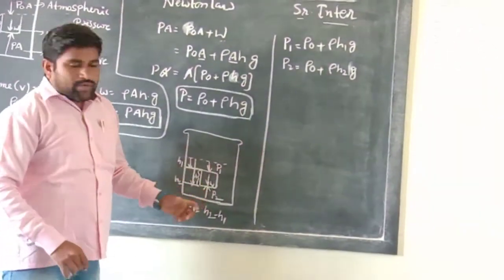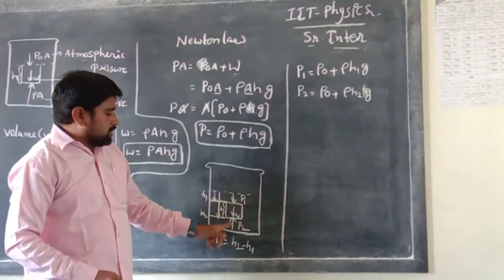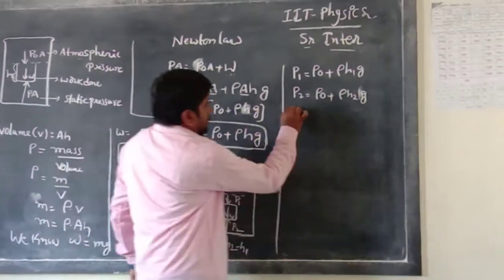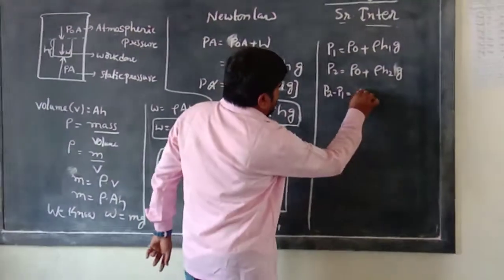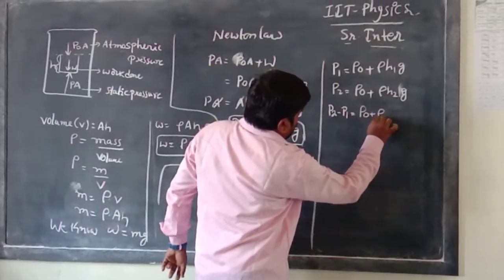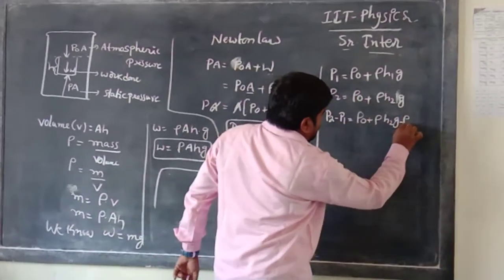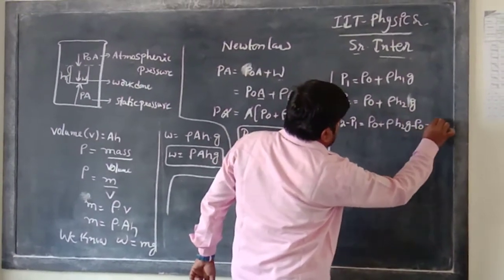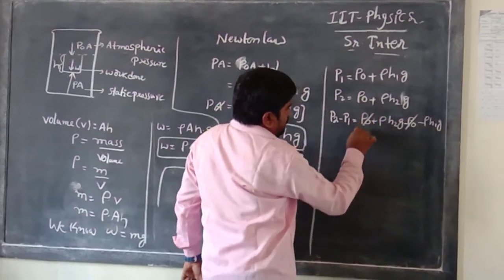Now I want the difference between the upward pressure and the downward pressure. So P2 minus P1 is equal to rho naught plus rho into H2 into g, minus rho naught plus rho into H1 into g. So here rho naught cancels.